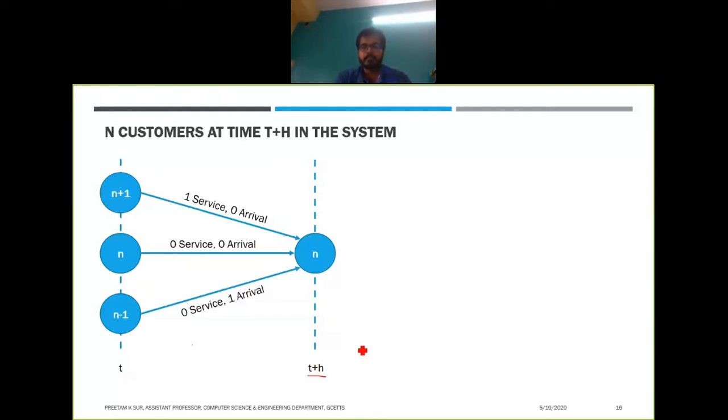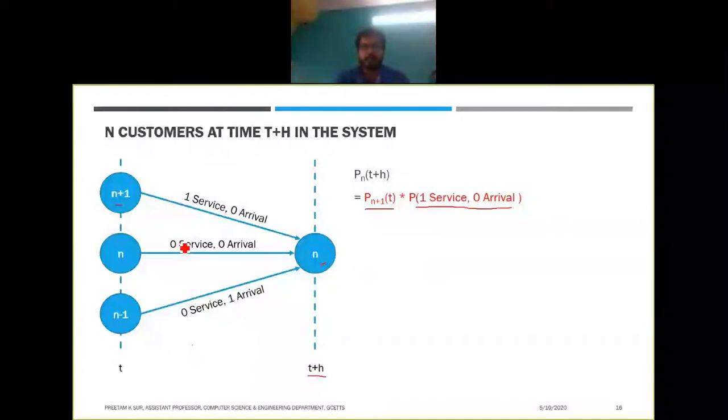Next, we are trying to find the probability. So we have to find the probability for each of these situations. The probability that at time t plus h there will be n customers in the system will be the probability that there are n plus 1 customers in the system at time t, denoted by this term, into the probability that one service and zero arrival has occurred during this time h. So this is for one situation.